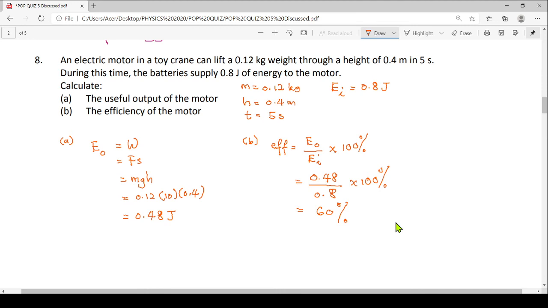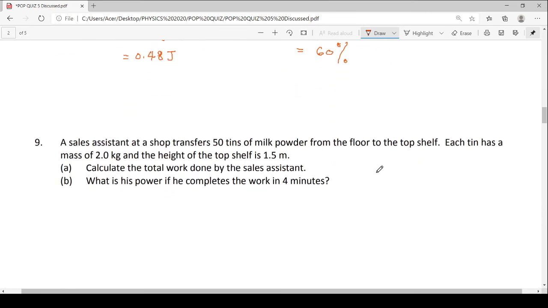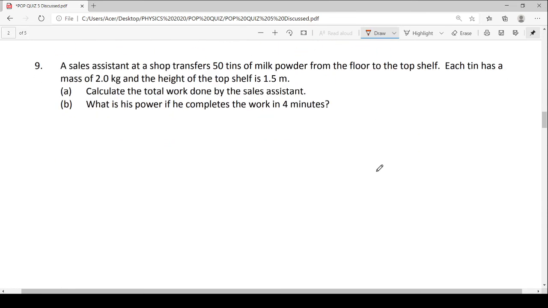Okay, let's move to question number 9. A sales assistant at the shop transfers 50 tins of milk powder from the floor to the top shelf. Each tin has a mass of 2 kg and the height of the top shelf is 1.5 meter. If you understand this question, what energy do we have?